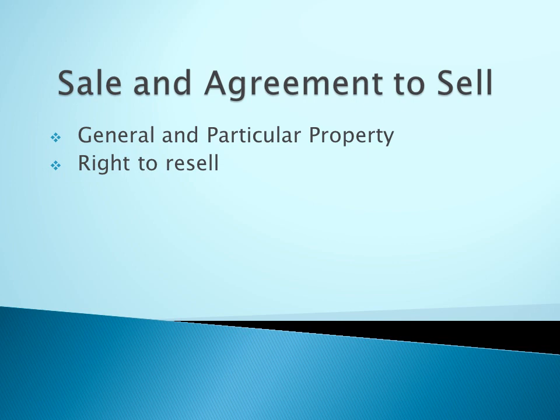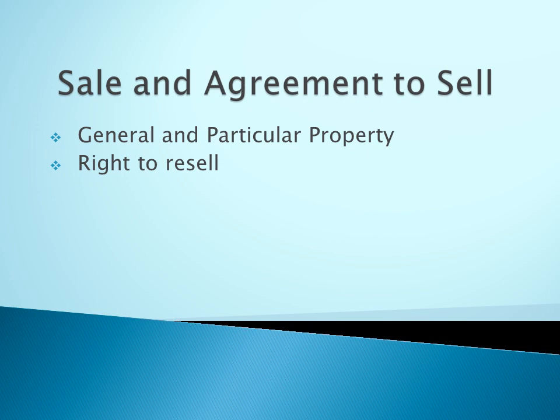If there is resale of goods, the buyer who takes the goods for consideration and in good faith without notice of the prior agreement would get good title. In case of sale, the seller cannot resell the goods because the ownership of the goods is with the buyer. See the difference. In the first case, agreement to sell, the seller has the right to resell the goods. But in case of sale, the ownership is vested in the hands of whom? The buyer. So it is not possible to resell the goods.